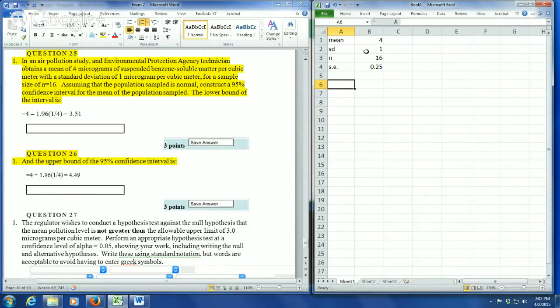And so then all we need to do is calculate our margin of error, which is equal to 1.96 times the standard error. It's 0.49. And so then our lower bound is simply going to be equal to the mean minus our margin of error, 3.51. And our upper bound is going to be equal to our mean plus our margin of error, 4.49. So in general, the 95% confidence interval for this sample of 16 is 3.5 to 4.5.